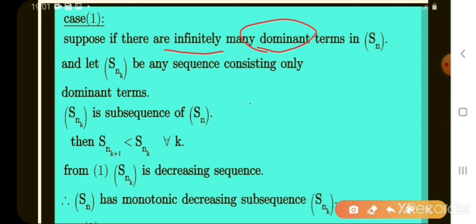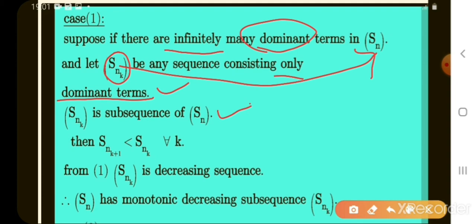Next, we take a subsequence. What does this sequence consist of? Only dominating terms. So S_nk is a subsequence of S_n. Now I take a term from the dominating terms, one which is the dominating term of all the remaining dominant terms.